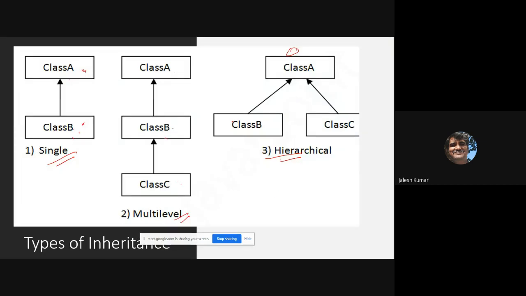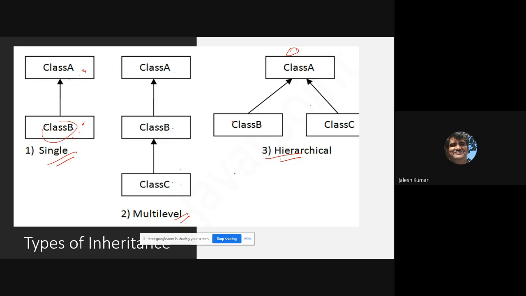Inheritance means they will not write the code once again. It is already written, and they will take that itself. That is the concept. Because C will take from B, B will take from A. If C is in touch with A, directly from A also he can take. That's what is happening here. That's hierarchical. So these are types of inheritance.